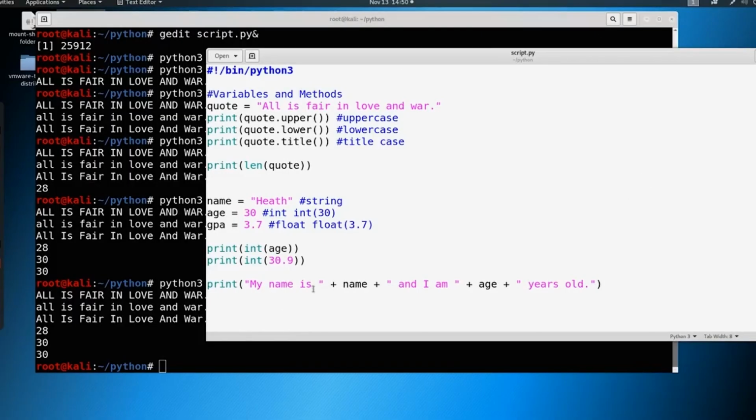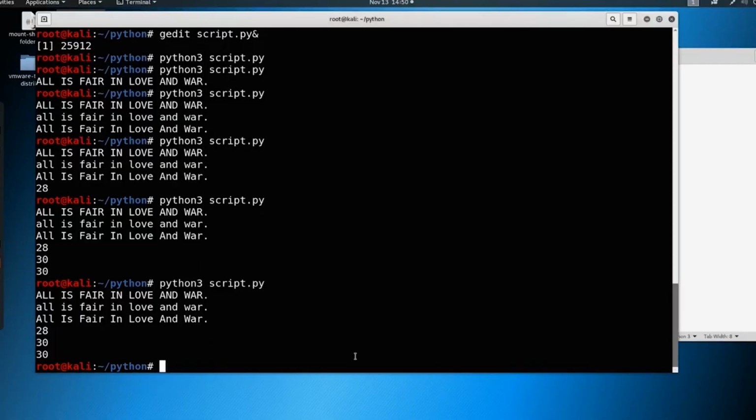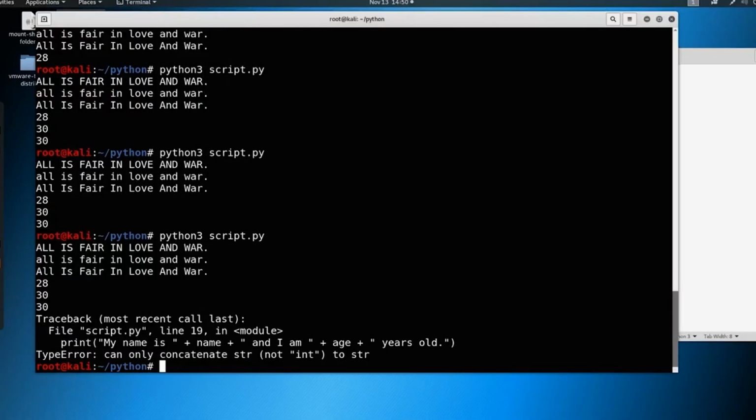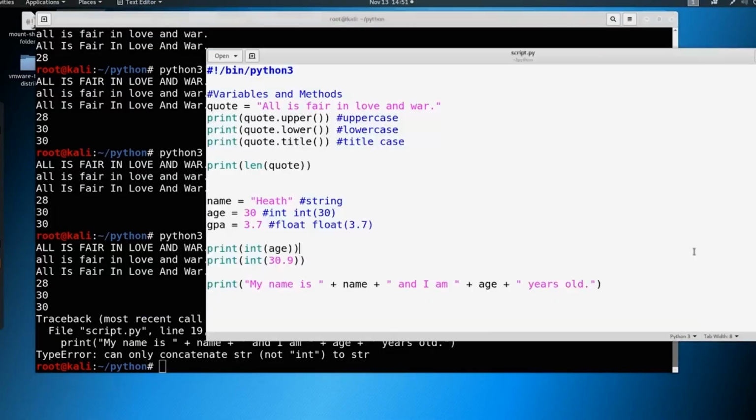So again, we're adding a space in the beginning, space at the end here, just so that we have the syntax right, or else it's going to all bunch up together. So let's try to print this out. And you could see, cannot concatenate a string, not integer to string. So this age here is sitting here as an integer. You can't concatenate a string with an integer.